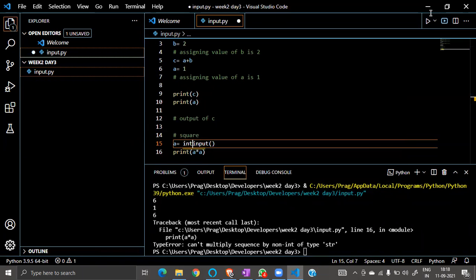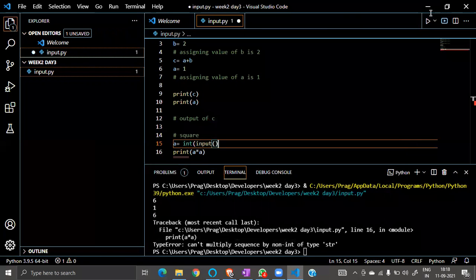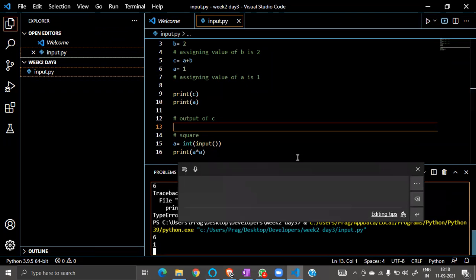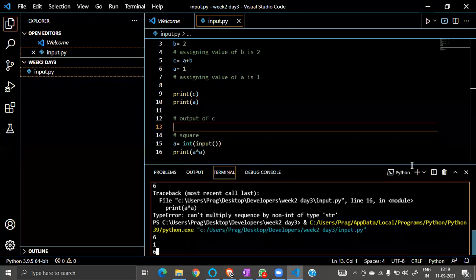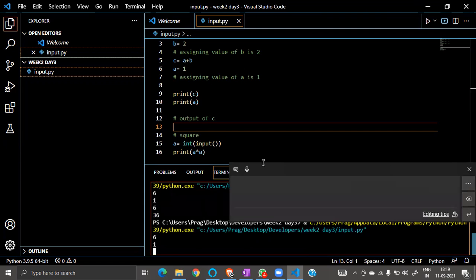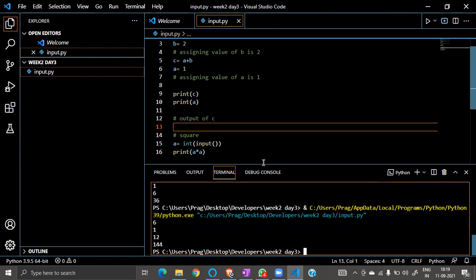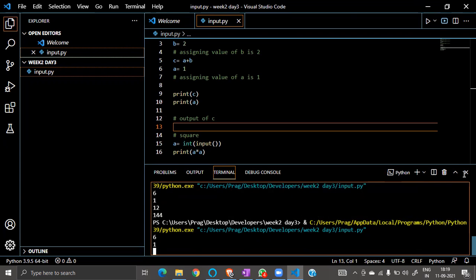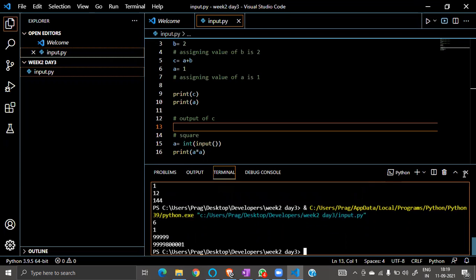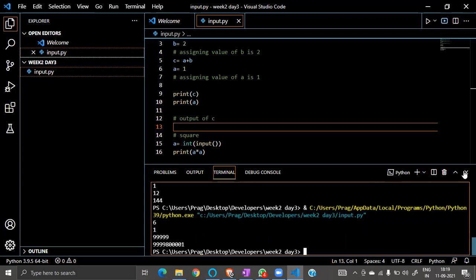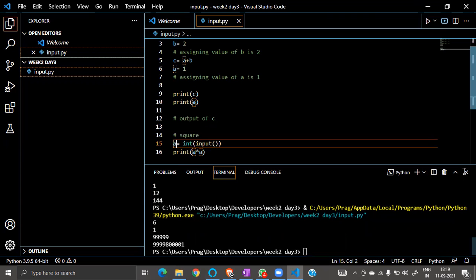if I do this, int bracket open, after then bracket close. Great. So it should work now. Asking for input. Let's give 36. Okay. Let's try some big number. Suppose 12. Suppose I'm doing something very heavy on mathematics and I do 99999. Oh, okay. So see how much time it will take to calculate. Just 2 lines of code.